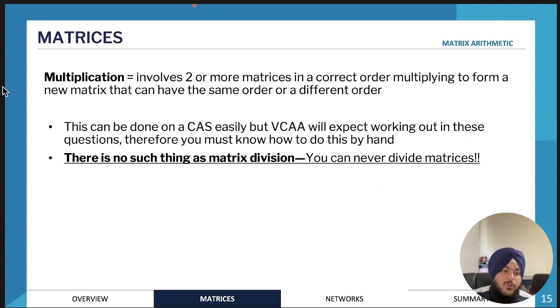We'll only be doing matrix multiplication because matrix division cannot be done. It's not really a function that can be done for matrices. There's another way that we can technically divide matrices, but it's not as conventional as dividing two numbers, like dividing 8 by 2 to get 4. It's not as simple as that. So we'll get to that later.